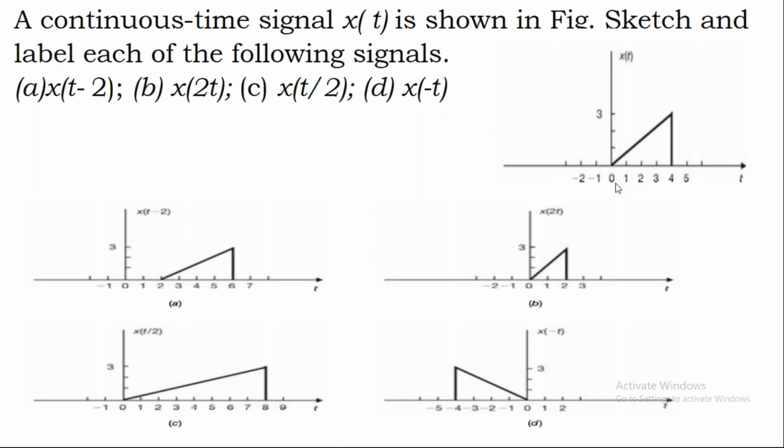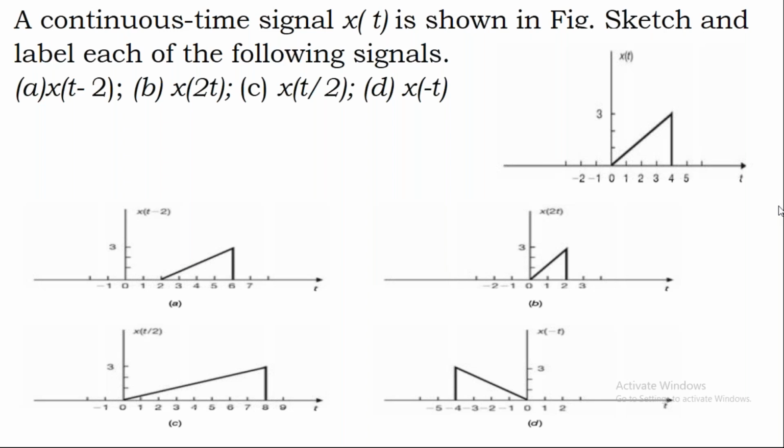When you replace t with minus t, all your signal which is on the positive side changes. Now 0 for positive and negative will be the same 0, and 1, if it is positive it is 1. If it is minus t, then you will get minus 1, minus 2, minus 3, minus 4 and minus 5. That means you have to plot the same graph, but instead of the positive side, you have to plot it on the negative side. That means you have to rotate this actual x of t from the positive direction towards the negative direction.